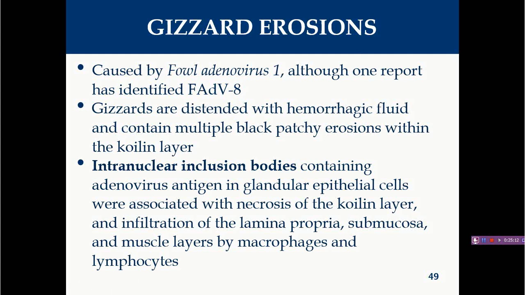In gizzard erosions, generally the gizzards are distended with hemorrhagic fluid and contain multiple plaque patches within the koilin layer, the superficial layer of the gizzard. If you examine it under the microscope, you will find typical intranuclear inclusion bodies in the glandular epithelium of the gizzard.